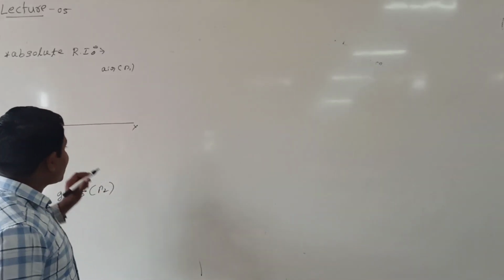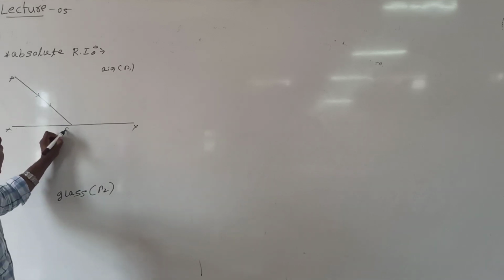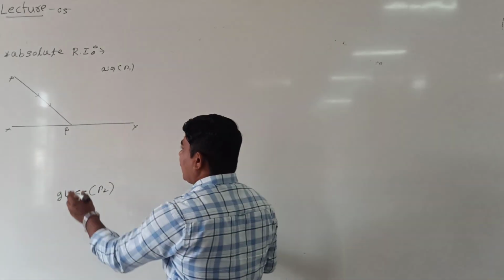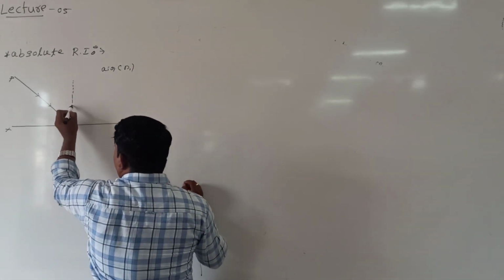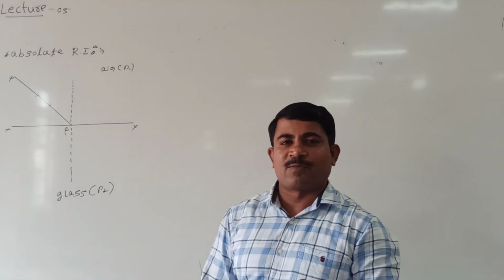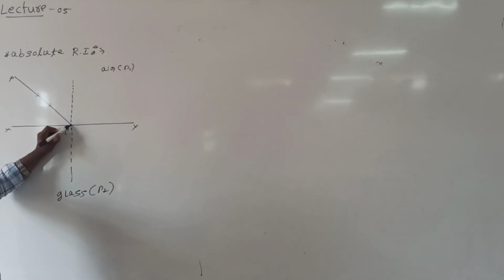Now let us take a ray of light incident on the surface XY. I can take PQ as the ray of light incident at point Q. Then the perpendicular line drawn at the point of incidence we call the normal. This I can call normal. How can the ray of light refract? Now the ray of light can refract like this.